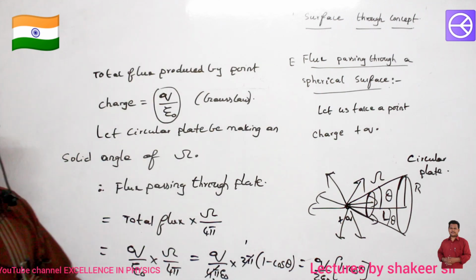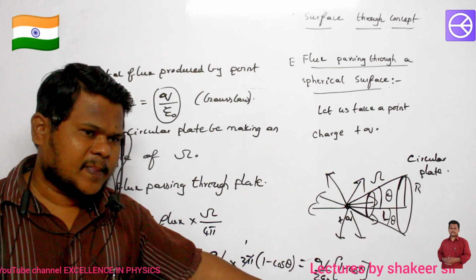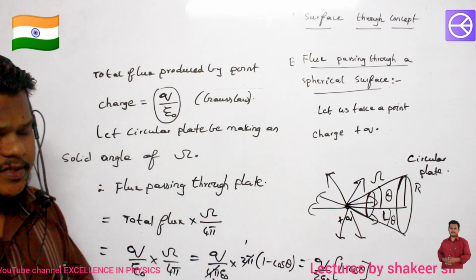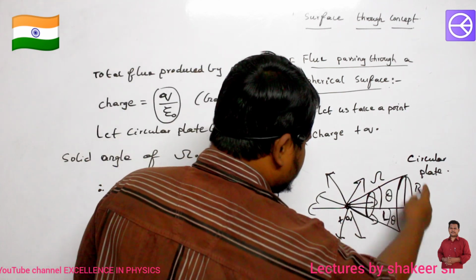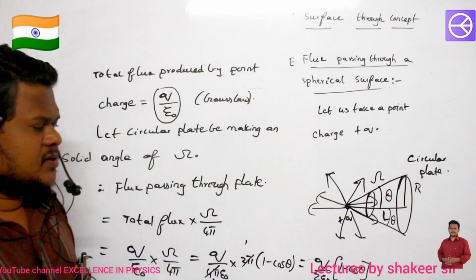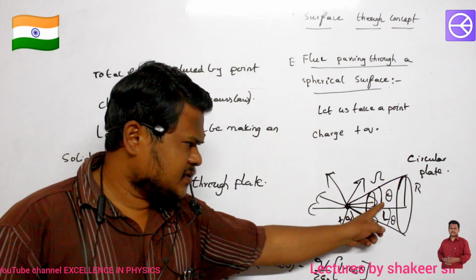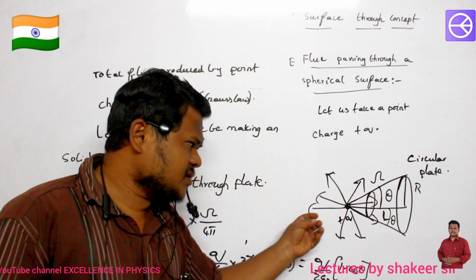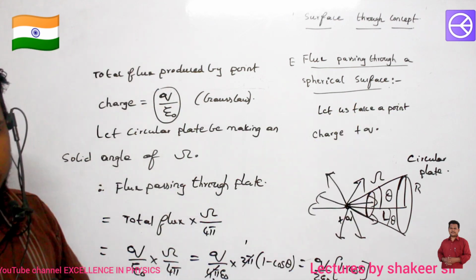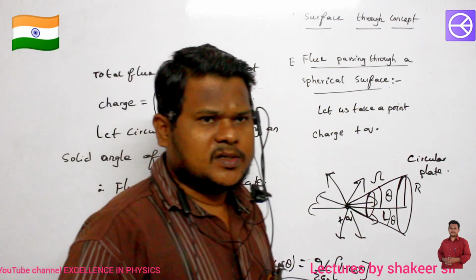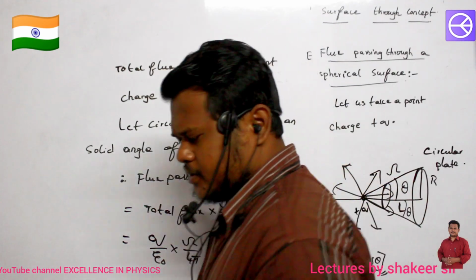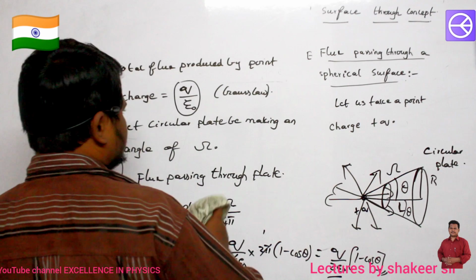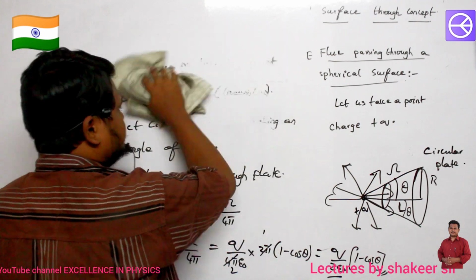With this formula I can calculate. But you should be careful about theta. What is theta? It is half of the plane angle which is formed. It is not the total plane angle. It is only half of the plane angle formed by this circular body. So if the circular body is making an angle of theta, then this much flux is passing through it. Make a note up to here. Understood? So the next condition is this one. I will give you a small example. Try to calculate.